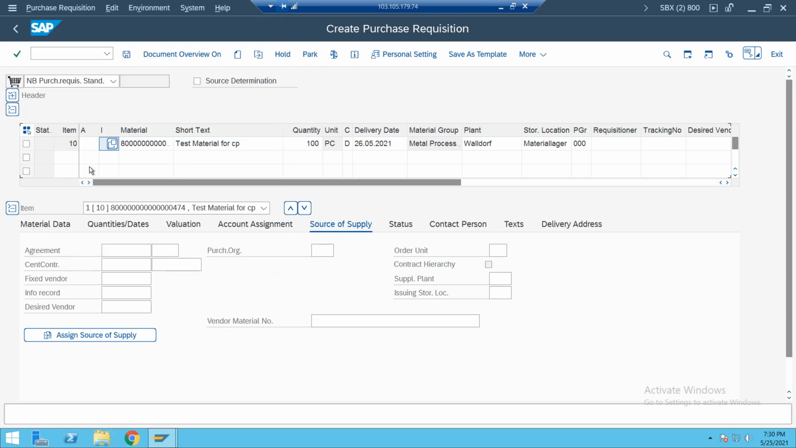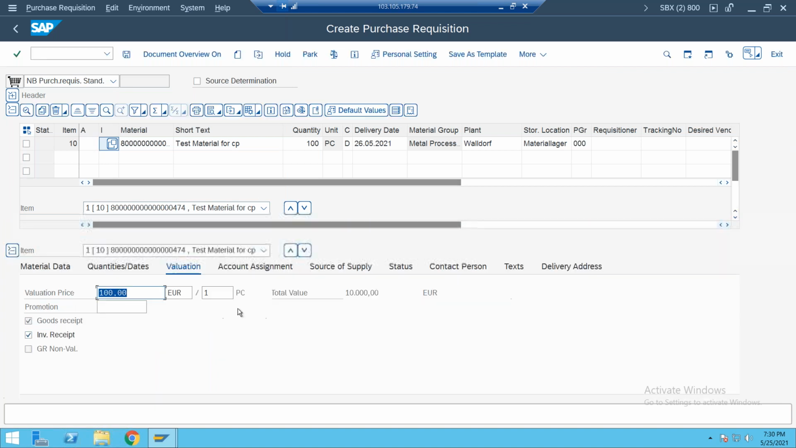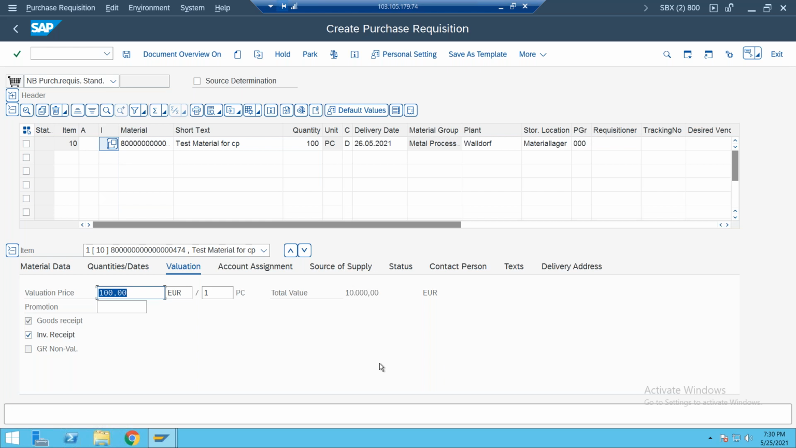When I select item category K, what you need to observe is that the valuation tab and account assignment tab will disappear automatically. If I select blank, you will find the valuation and account assignment tabs here. Why do they disappear? Because in consignment procurement we are initially not giving any payment to the vendor, so it is not related to payment. That's why the valuation tab disappears.